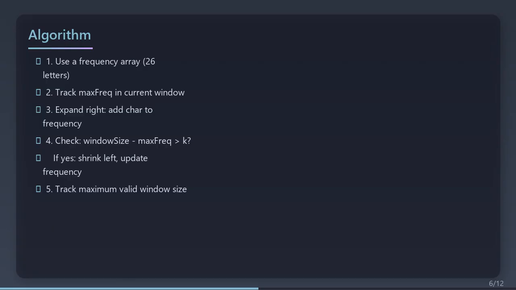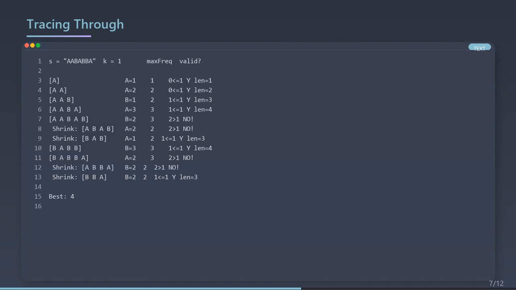The algorithm. Use an array of 26 counts, one for each letter. Track the maximum frequency in the current window. Expand right, add the new character, update its count and the max frequency. Now check, is window size minus max frequency greater than k? If yes, the window is invalid. Shrink from the left, decrease the left character's count, move left forward. Track the maximum valid window size throughout. That's the whole approach. Let's trace through.